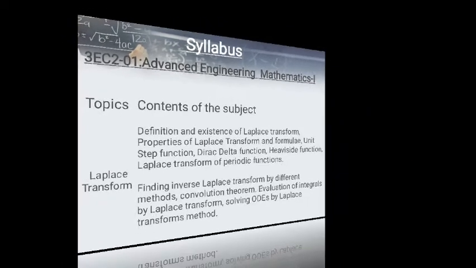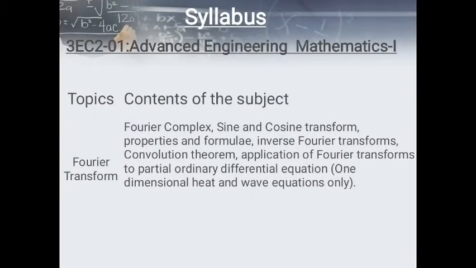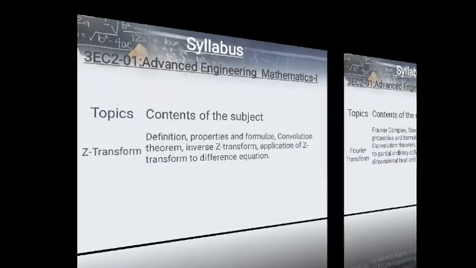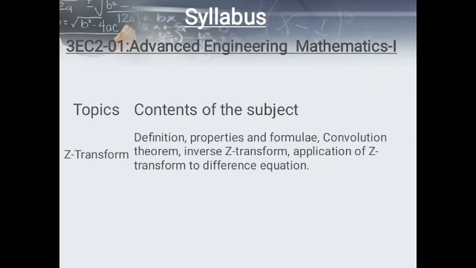Now unit 4. Unit 4 is Fourier transform. In this: Fourier complex, sine and cosine transform, properties and formula, inverse Fourier transform, convolution theorem, application of Fourier transform to partial and ordinary differential equation. And last, unit 5, Z transform. In this: definition, properties and formula, convolution theorem, inverse Z transform, application of Z transform to difference equation.